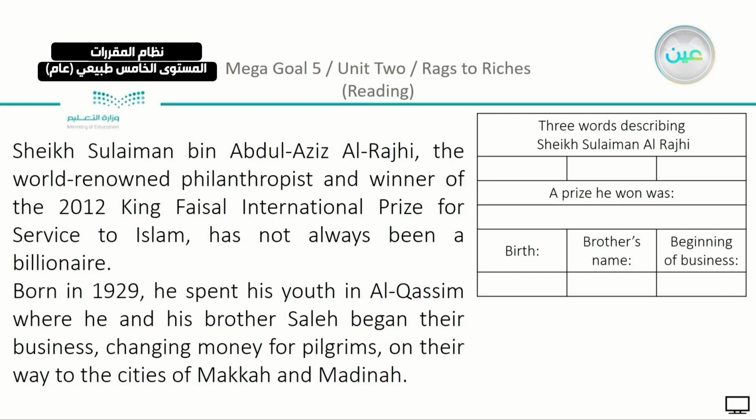So from the start, we can say that the word that we learned yesterday, which is renowned, following with philanthropist, and also he was a winner. After that, the prize he won was the prize that we said before, which is King Faisal International Prize for service to Islam.